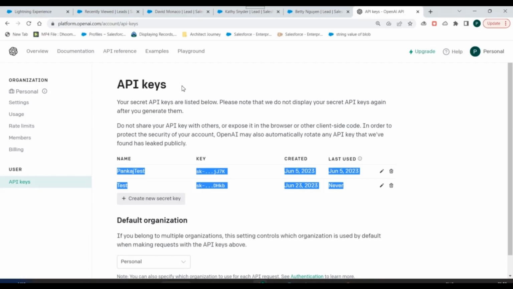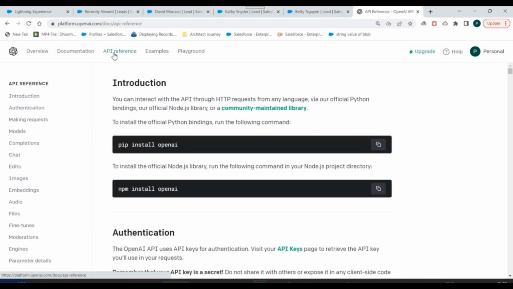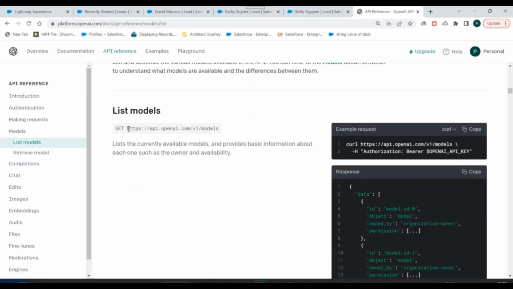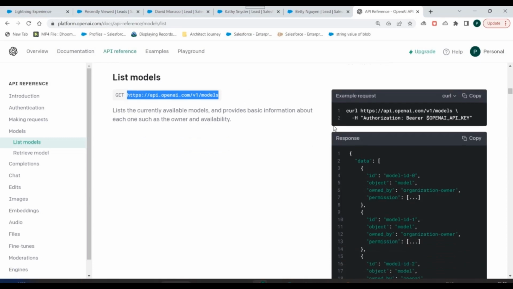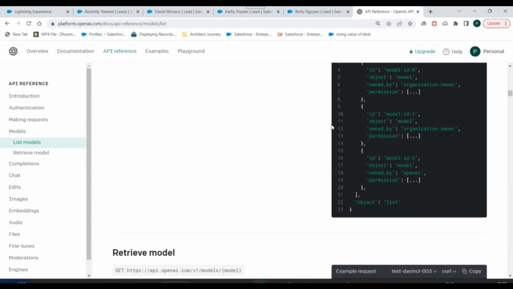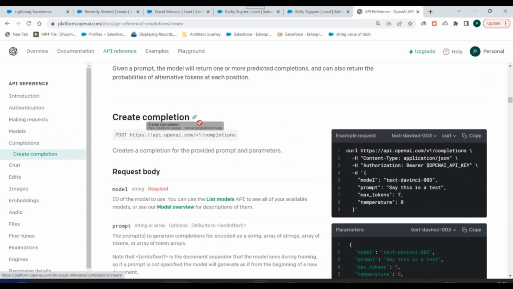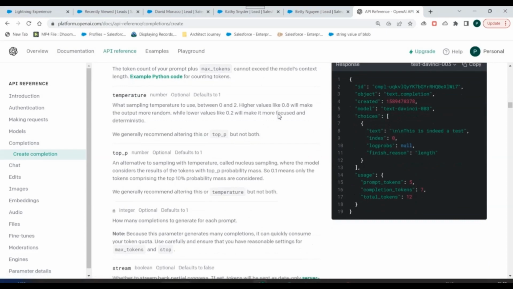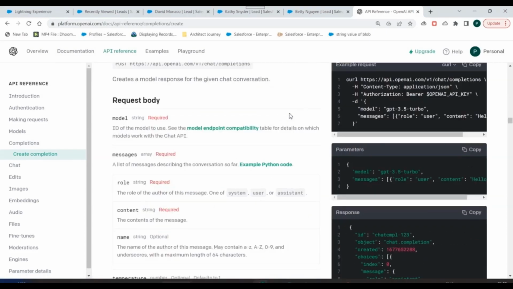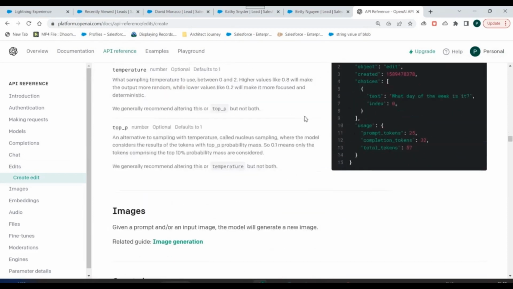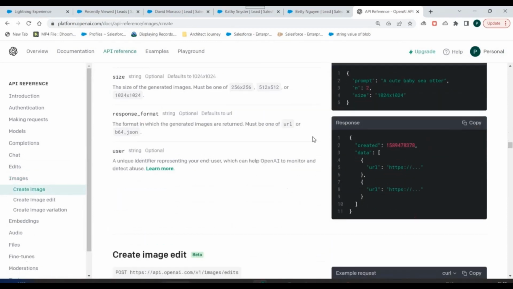Next, if we want to go through some of the APIs present in the OpenAI platform, you can go to API reference. There you can go to the models section and you'll find some of the requests present here. We have a GET request for the models API. This will give you a list of all models with different parameters. You do have some completion APIs, normal completion APIs or chat completion APIs, right? Then you can look into some moderation APIs or images APIs. Every detail is present over here, right?